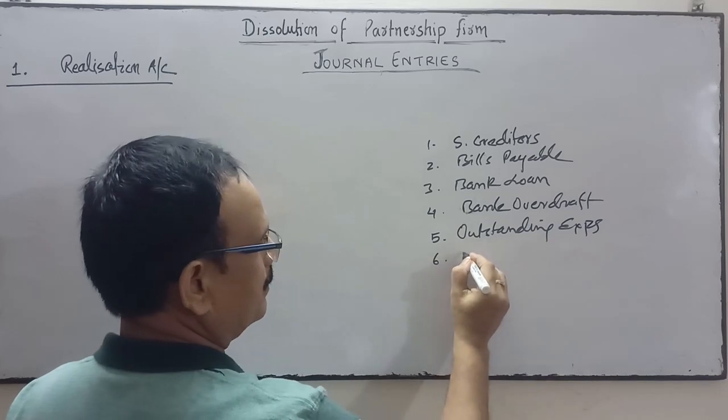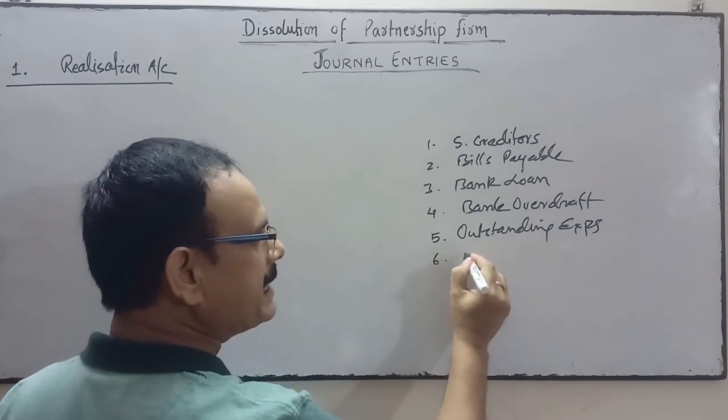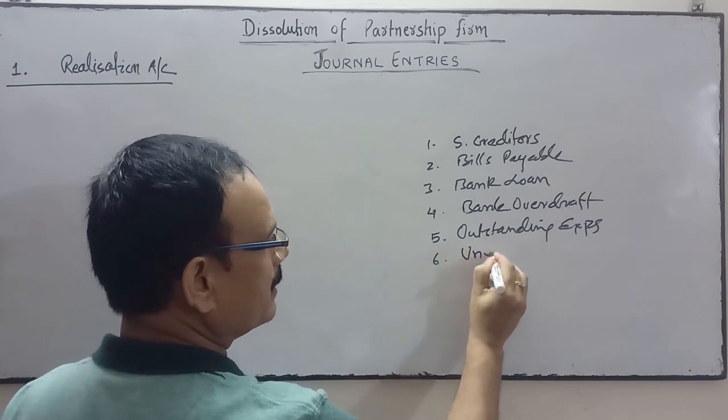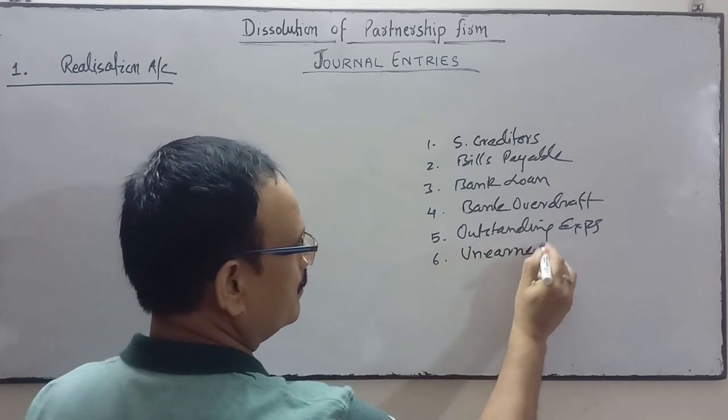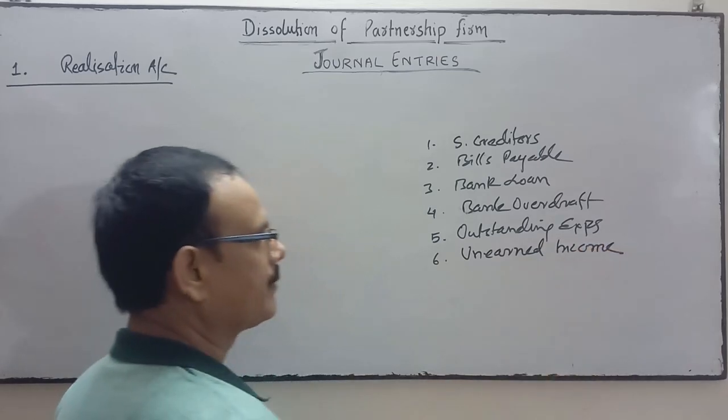Next, income received in advance, unearned income, or you can say unexpired income.